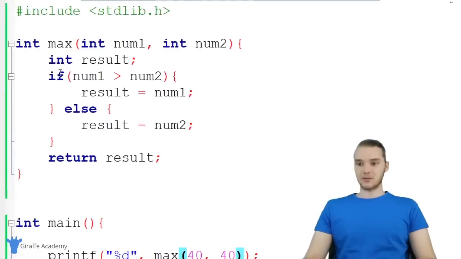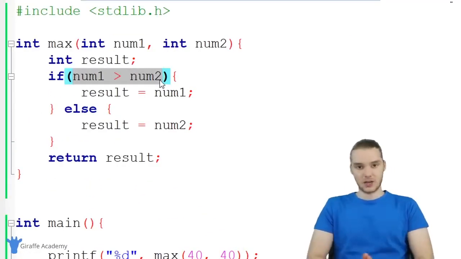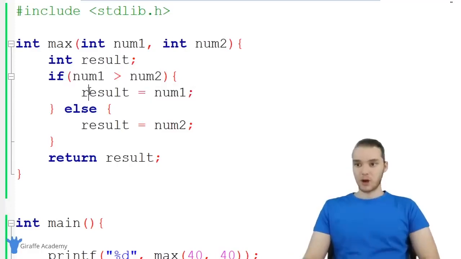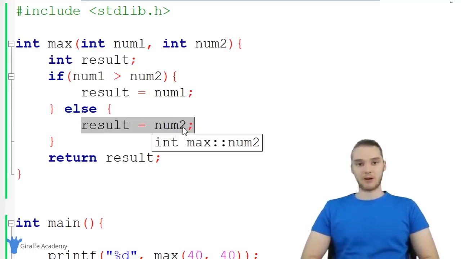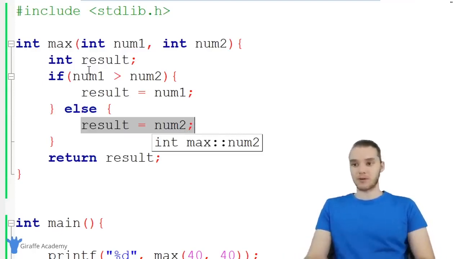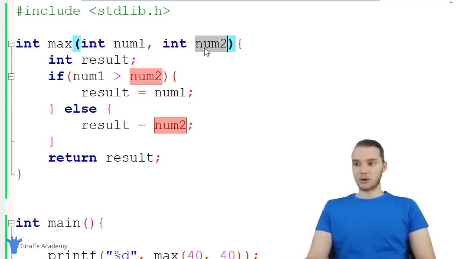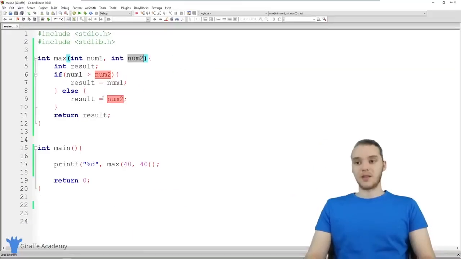So this is the basics of using if statements, right? We specify a condition, if that condition's true, we're going to execute this code. If that condition's false, we're going to execute this code down here. And that is an extremely powerful structure in our programs. And we can really use this to respond to different input, right? So depending on what the user puts in for num1 and num2, we can do different things. But this is just sort of the beginning, so why don't we try to make this function a little bit more complex.